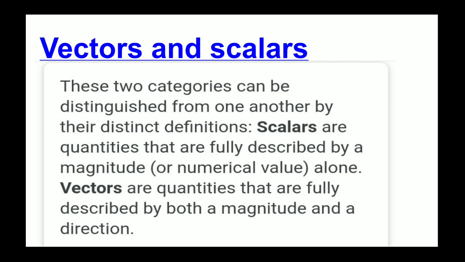After this we will study vectors and scalars. This part is not for your syllabus, but still it is better for you to understand what vectors and scalars are. Before that, if you see page number 2, there you have been shown a car.